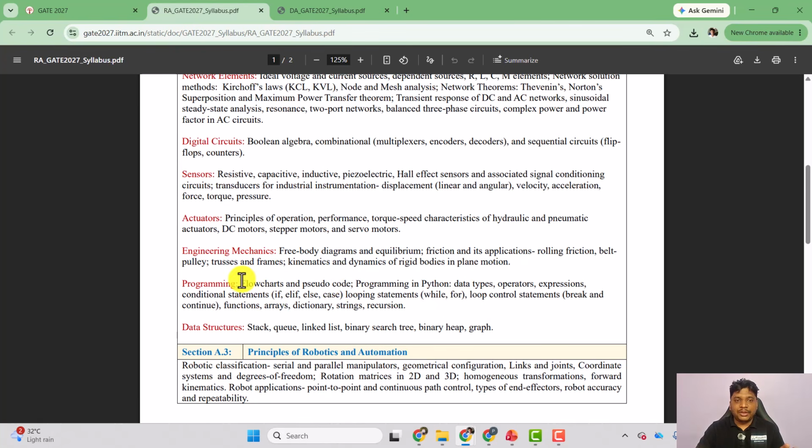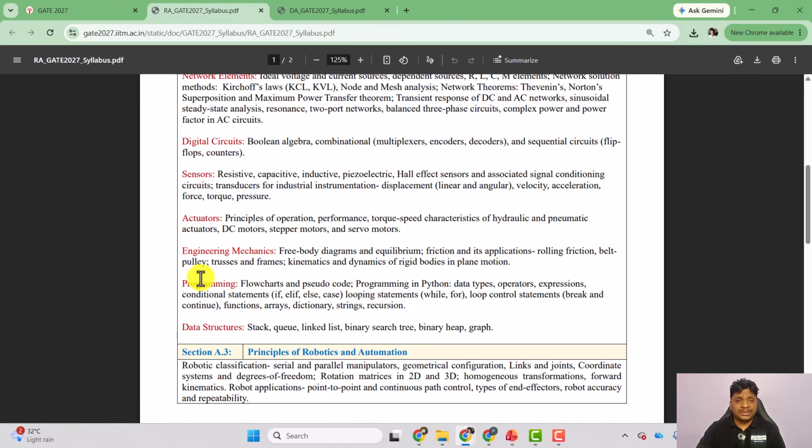So why have they introduced this? Because nowadays AI is writing the code. But whatever code is written by the AI, are you able to understand it or not? How are you going to read that particular code, how are you going to understand that written code? That is very, very important nowadays. You don't need to write the code, but if a code is written by the AI, can you understand that code? That is very, very important here. That's why flowchart and pseudocode is introduced in the GATE paper.